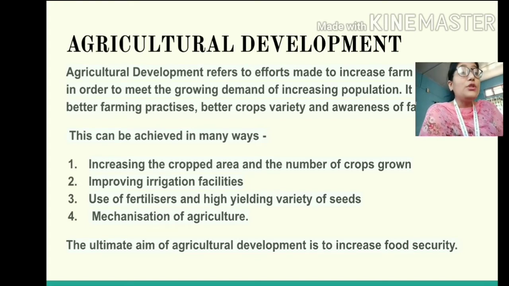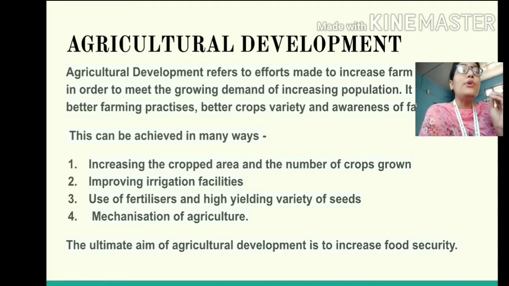And students, why do we need to develop agriculture? We need to develop agriculture in order to increase food security. In India, there are people who sleep hungry, isn't it? Who cannot have two square meals a day, isn't it? So the ultimate focus is to increase food security.